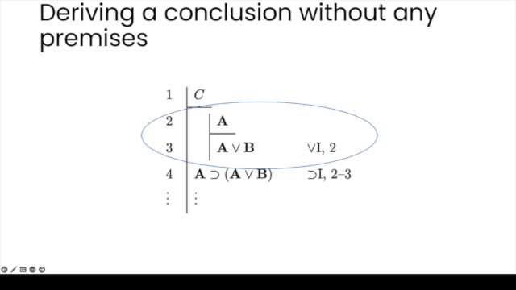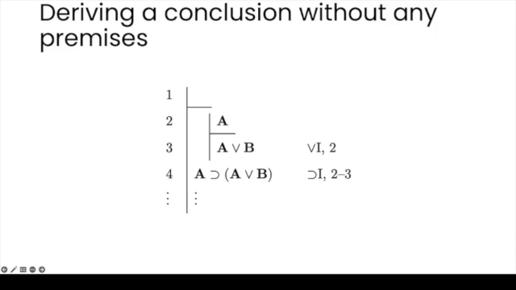Well, let's focus on the subderivation in lines 2 and 3. This is a perfectly legal derivation, but it makes no use whatsoever of the premise in line 1. The same will happen if we substitute C with any other set of premises. If instead you choose D, the derivation still works. And if you choose E, the derivation still works. You can go through the whole alphabet and nothing will change.